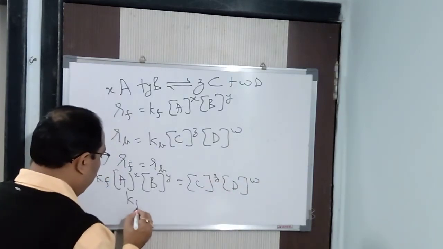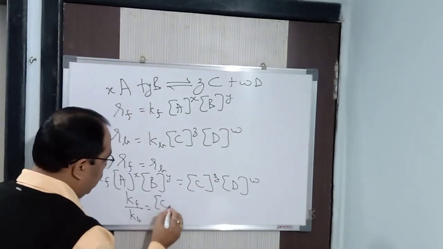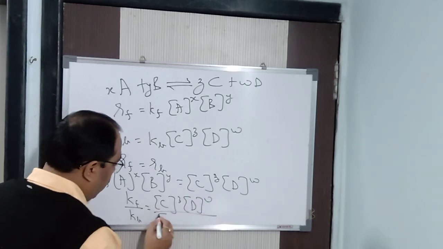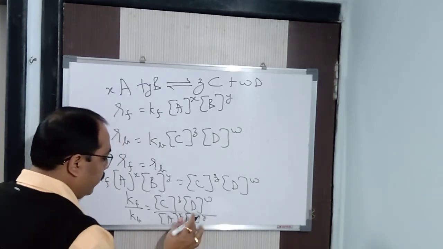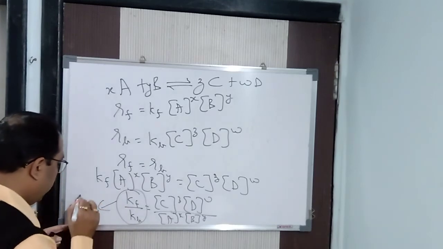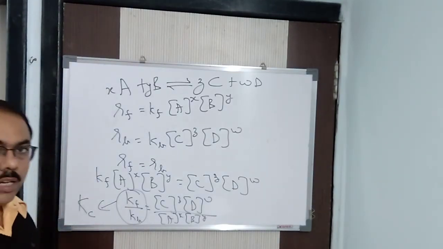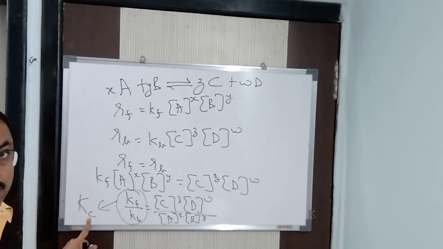Now, if I do KF by KB, it is concentration of C to the power z, D to the power w by A to the power x into B to the power y. So what is KF by KB? KF by KB is known as KC. KC means equilibrium constant at a particular concentration.